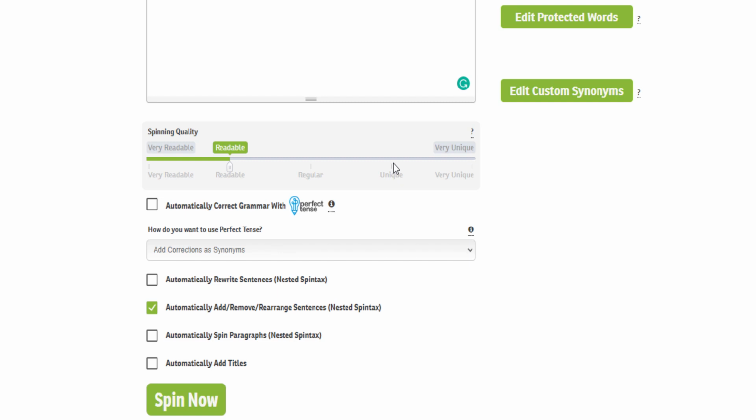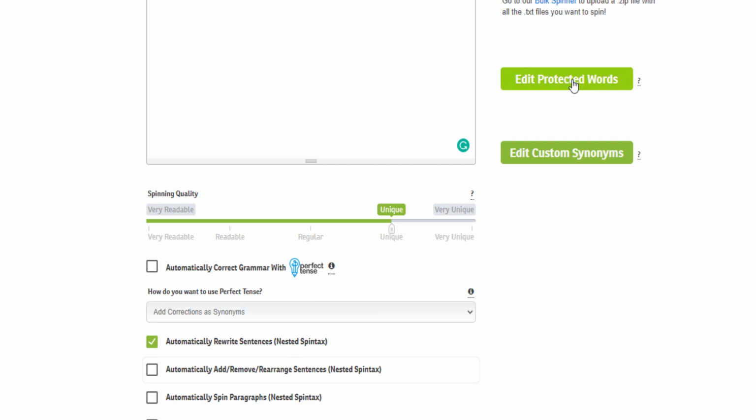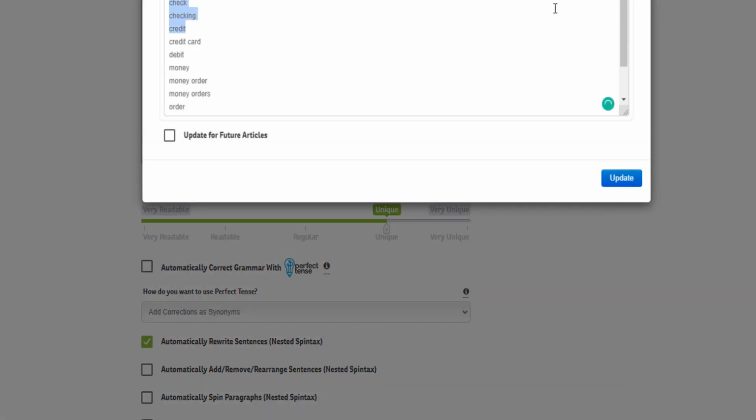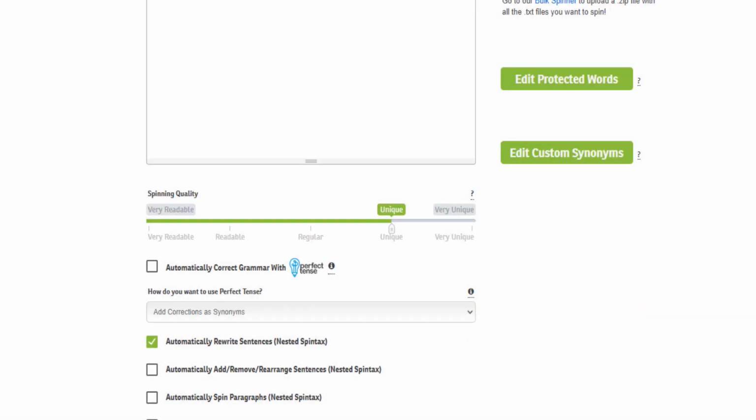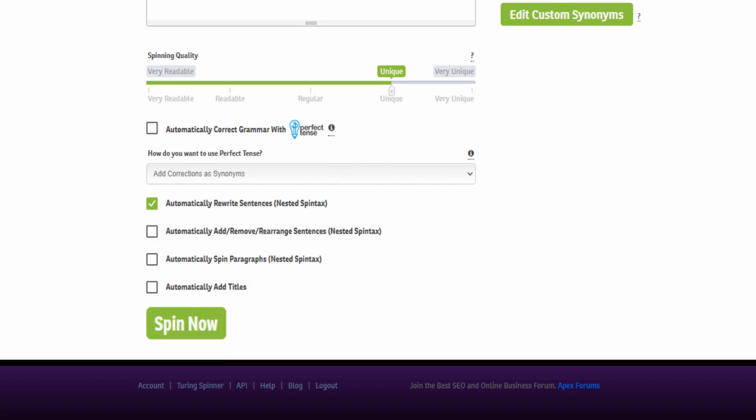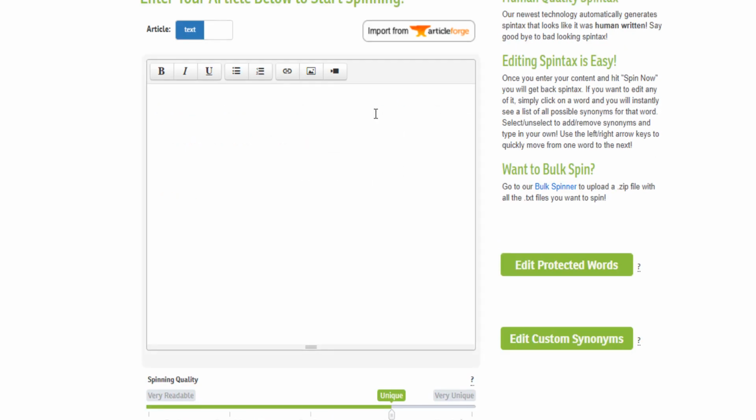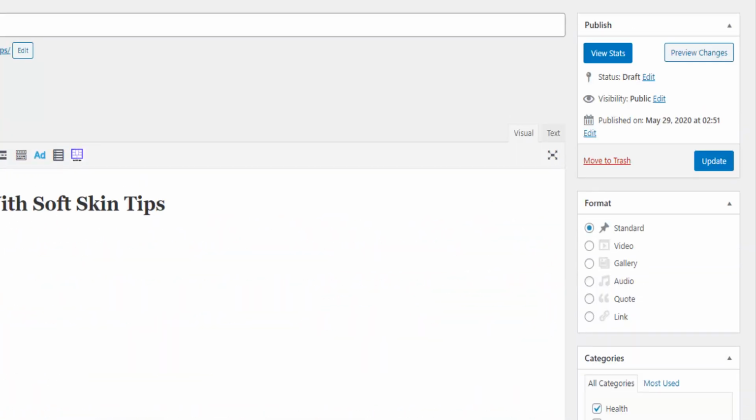You can have a blog post that has a lot more than 750 words. And so you can just choose the unique mode and select these settings. Edit protected words, for example, you click here on soft skin, you protect the keyword soft skin, and you just click on spin now, which will easily spin the text. After that, you copy the text, you paste it on your blog post, and you hit publish.